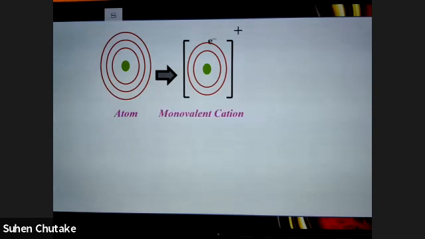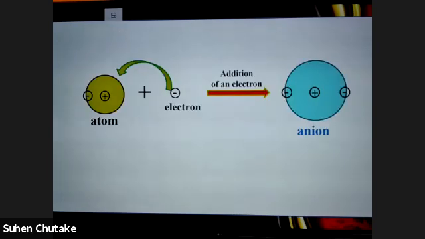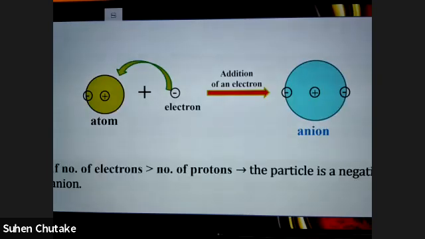This I've told you because atom is electrically neutral. Okay, so ionization enthalpy, that also we have done. Like there was ionization enthalpy, there is also electron gain enthalpy. Like the amount of energy which was required to remove an electron, similarly, there is energy released when an electron is accepted. So ionization enthalpy is when electron is lost, and electron gain enthalpy, as the name suggests, is when the electron is gained.